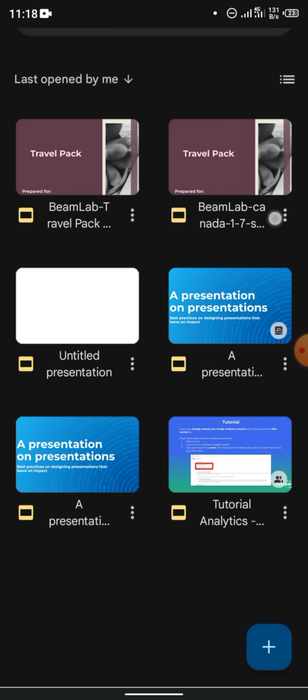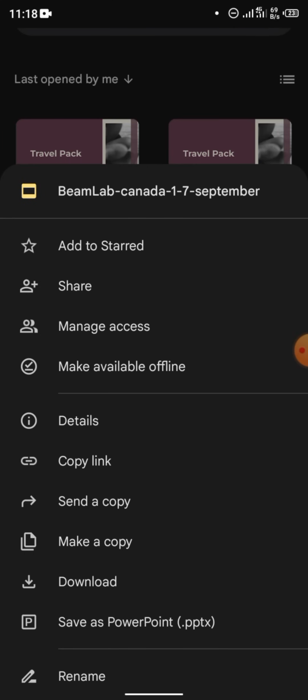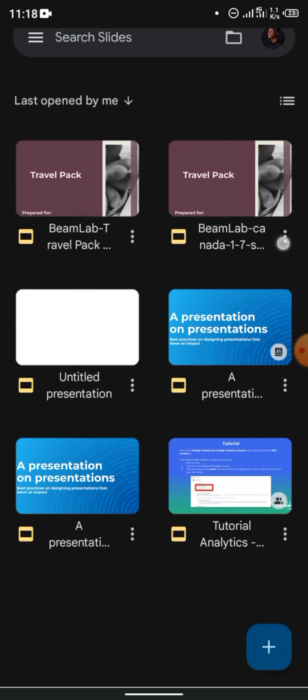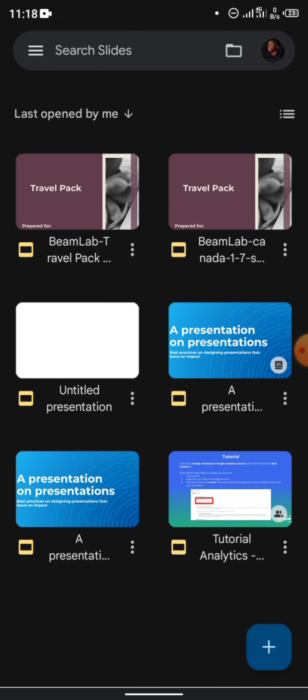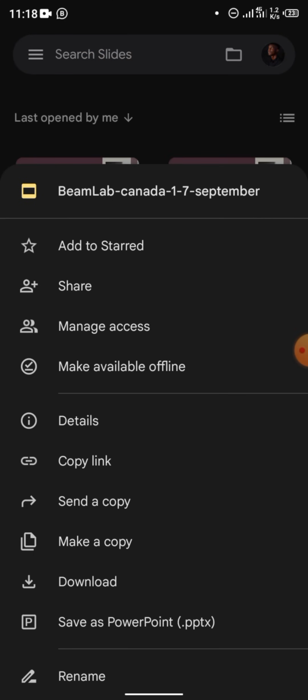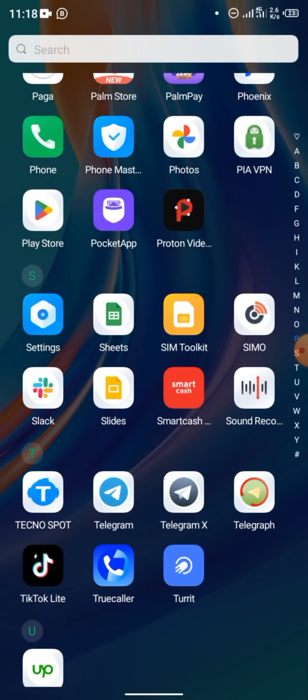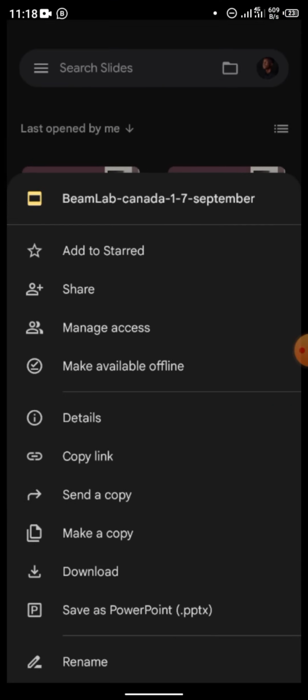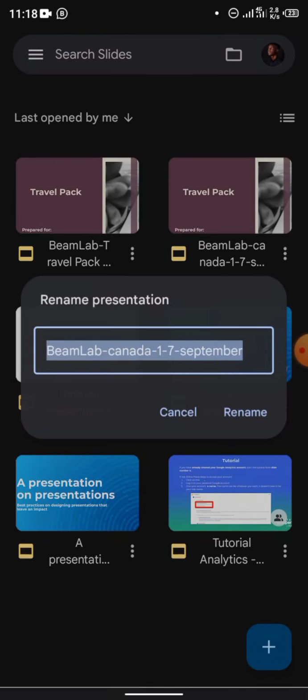All right, so the first thing you have to do here is the name. You tap on these three dots here, in the copy that you've made already. You'll see these three dots here. Click it, then tap rename here. See rename, tap rename.